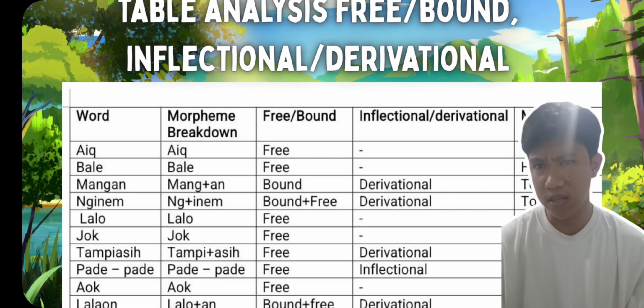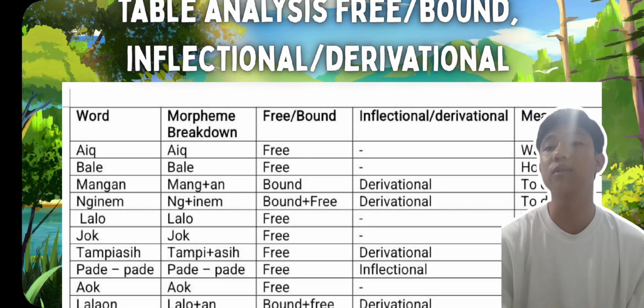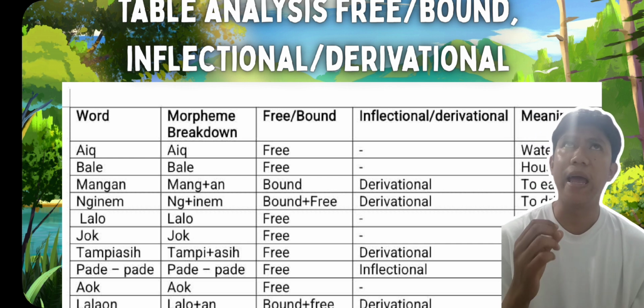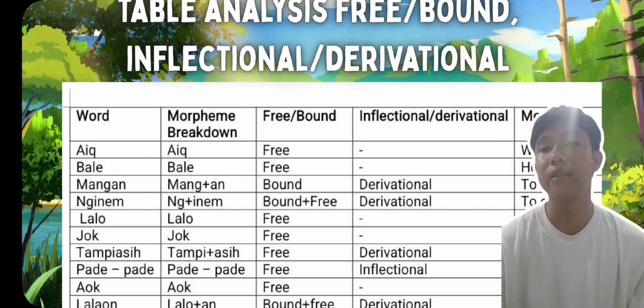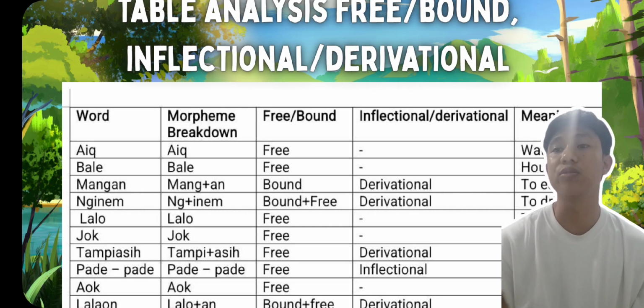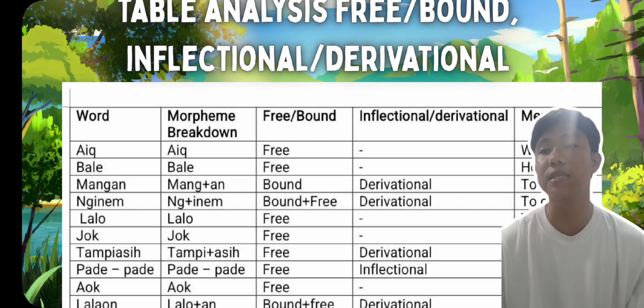And the last example, as you can see in the table, is nginem, which breaks down into ng plus inem. This is bound plus free, and also derivational, and the meaning is to drink.